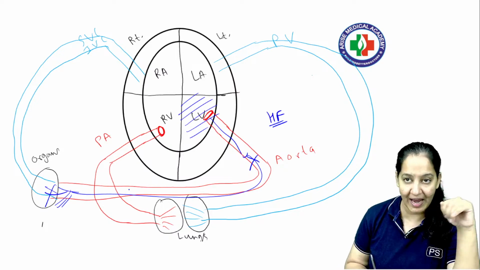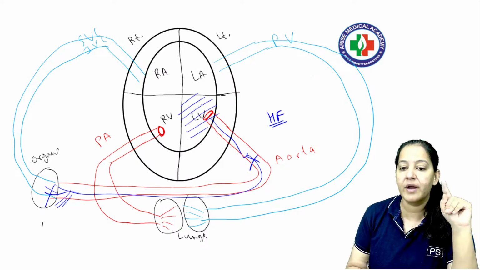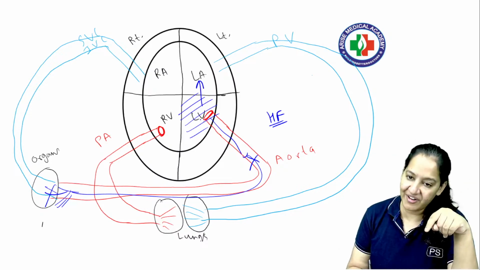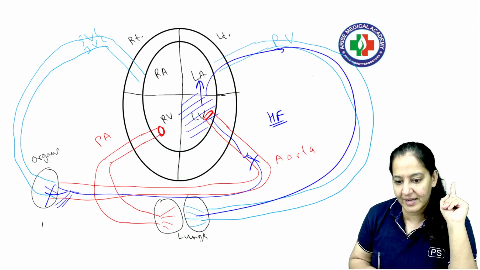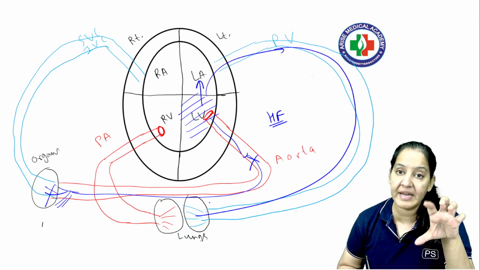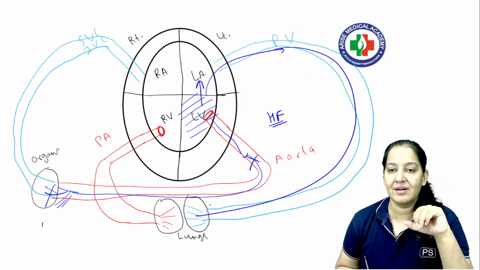So blood is not going ahead. This is forward failure. Where does the blood go? It is not going forward, so it goes backward. From the left ventricle it goes to the left auricle, from the left auricle to the pulmonary vein, and from the pulmonary vein into the lungs, accumulating in the lungs and causing pulmonary edema. Pulmonary congestion leads to dyspnea.